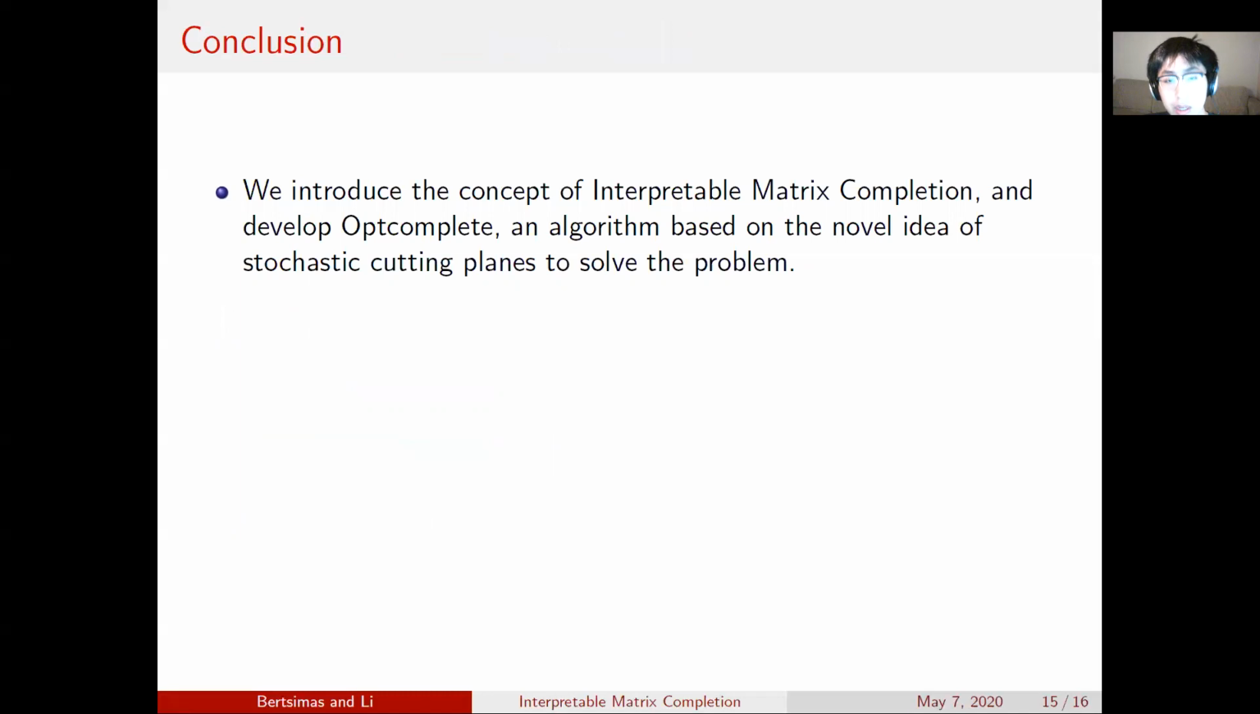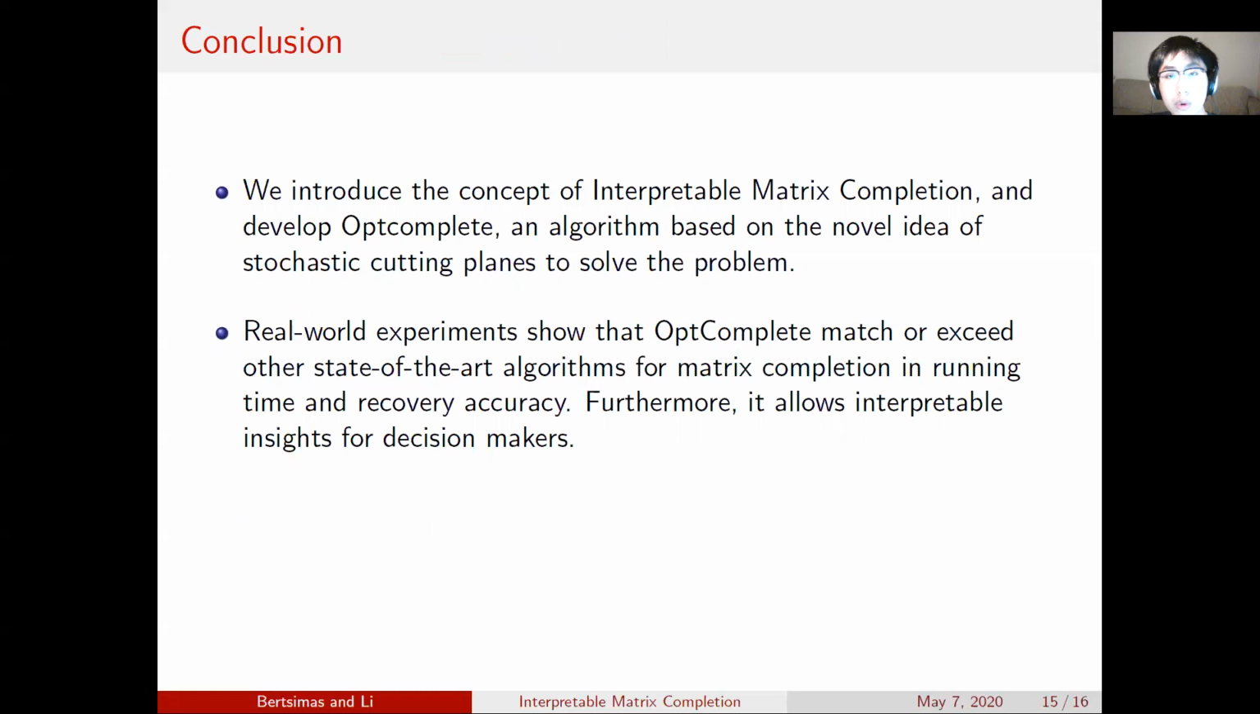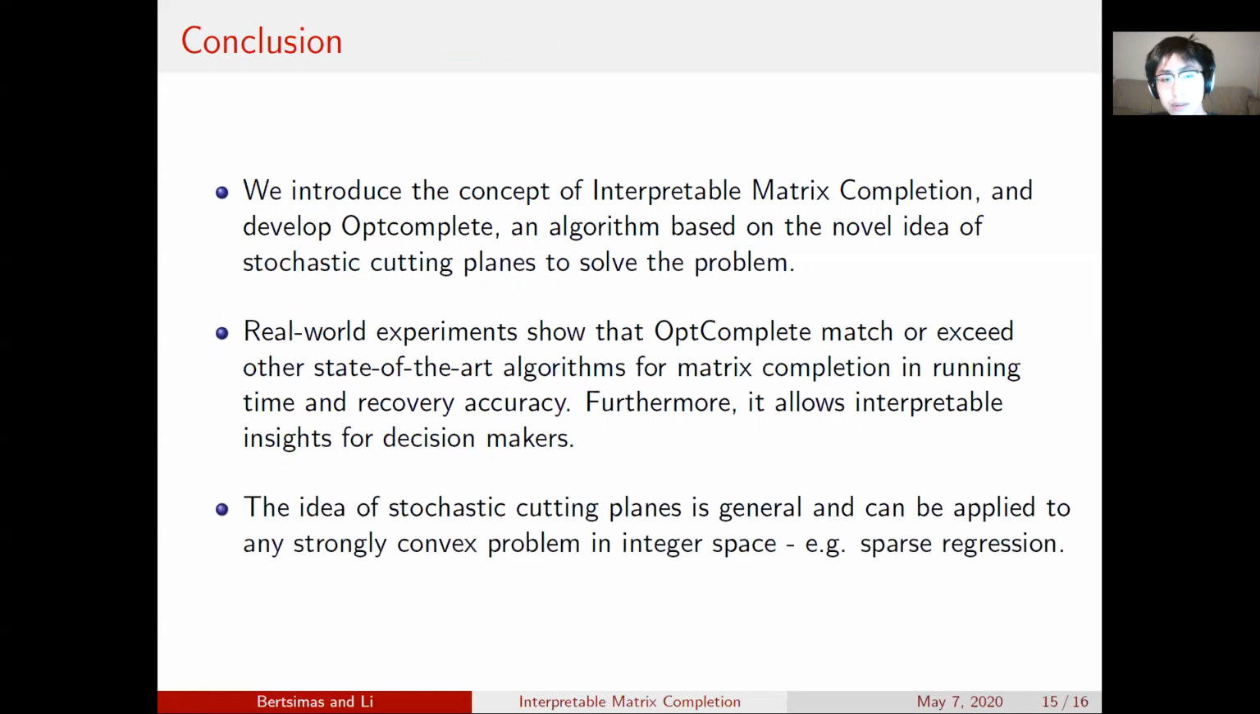So in conclusion, we introduced the concept of interpretable matrix completion and developed OptComplete, an algorithm based on the novel idea of stochastic cutting planes. Real-world experiments show that our algorithm matches or exceeds other state-of-the-art algorithms for matrix completion. And furthermore, it really allows interpretable insights for decision makers. And third, the idea of stochastic cutting planes, of not using all of the data at each given point in time for the cutting plane algorithm, is general and can be applied to any strongly convex problem in integer space, for example, sparse regression. Thank you.